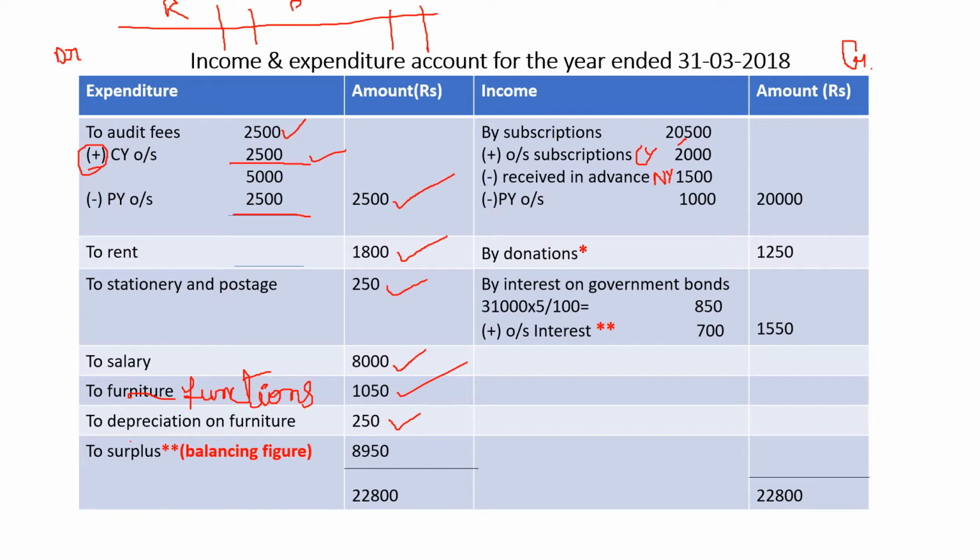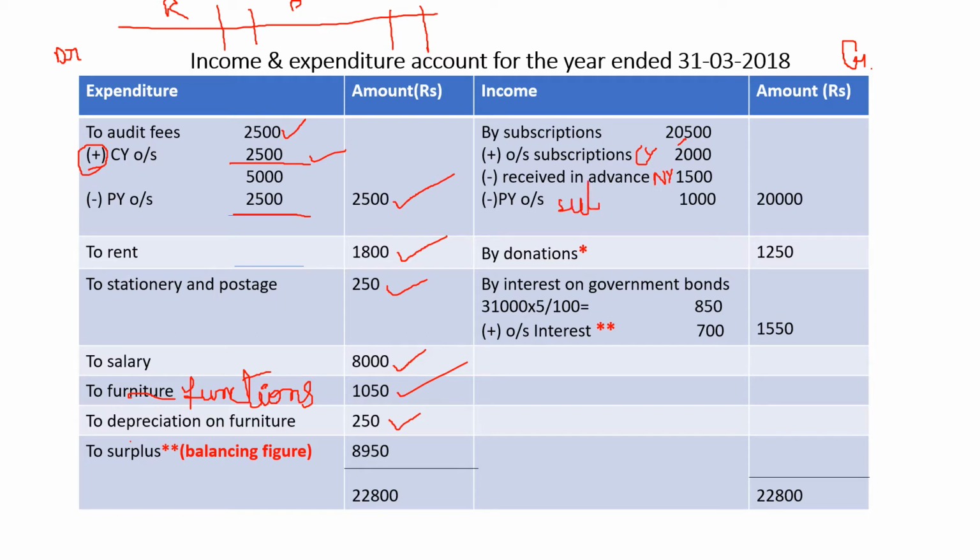Now go back to the opening balance sheet and check whether there are any outstanding subscriptions. In the asset side of the opening balance sheet, you will find subscriptions outstanding 1000. What is it? It is relating to the previous year. Last year's outstanding subscription. I'm telling you again, items given in the opening balance sheet are relating to the previous year. What should we do with the previous year's subscriptions? We should deduct. So again minus previous year's outstanding subscriptions 1000.